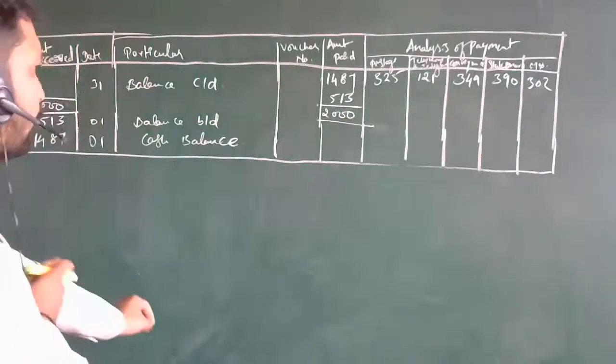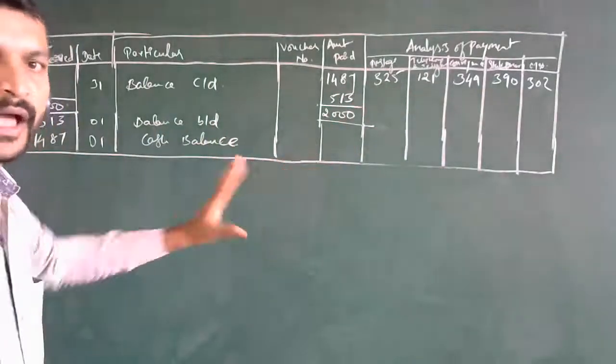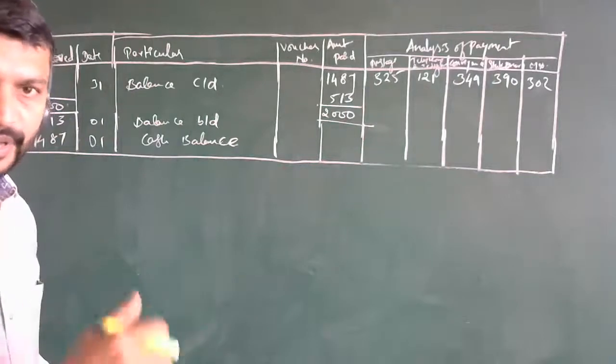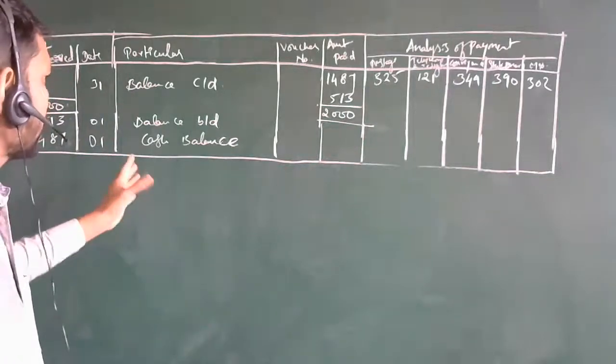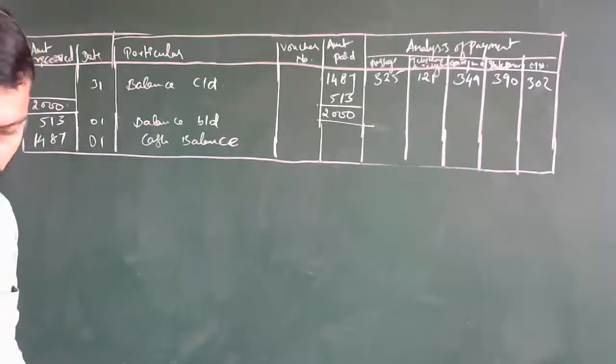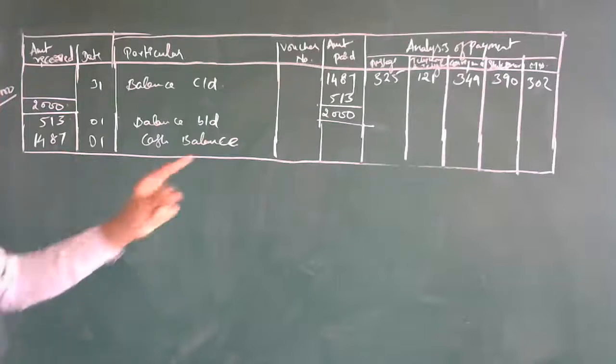Further they have been given. So now you are going to copy these amounts down very fast, and the same we are going to pass in the journal entries. We are going to make the entries over here, journalizing for this, and then we'll go for the ledger accounts. So everyone has done this? If not done, copy it down very fast.